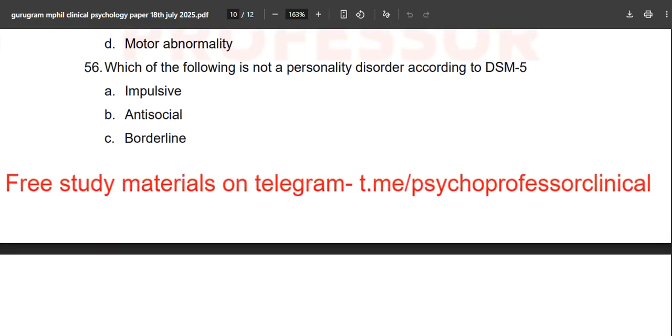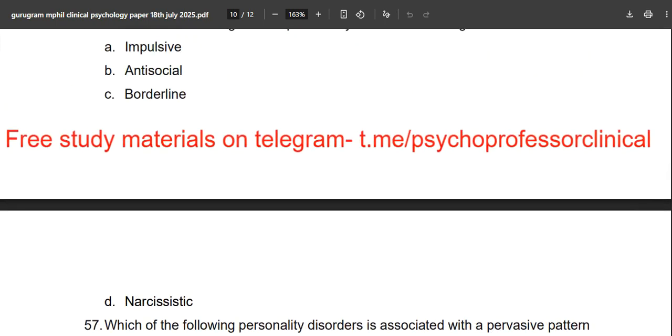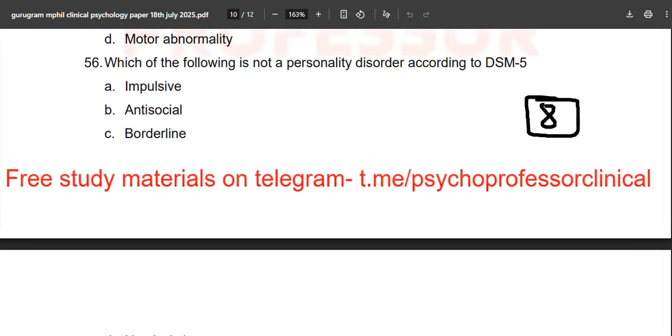Which of the following is not a personality disorder according to DSM-5? And this is the 8th question, which is a good one. Okay, it will make your mind work. Impulsive, antisocial, borderline, and narcissistic. So you have to be aware what is happening in DSM-5. Option number A is the correct answer. If you marked correctly, it's good. If not, next time make sure that you remember that impulsive is not a personality disorder in DSM-5.